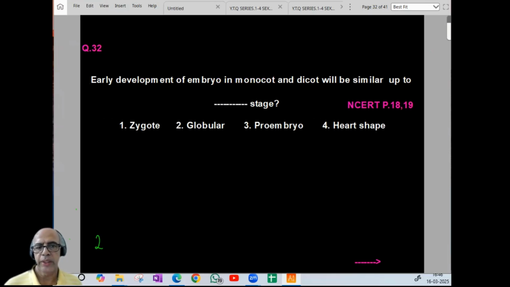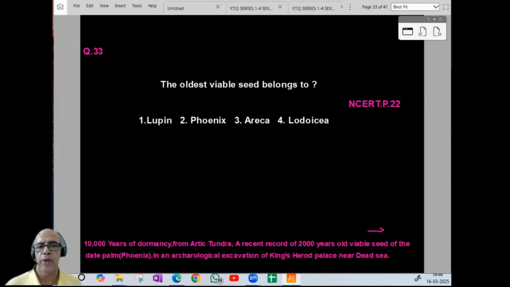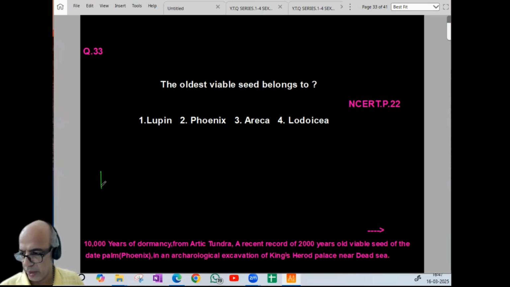Famous question. Now 33. Oldest viable seed belongs to. It belongs, NCERT-wise, to lupin, and it is having 10,000 years of dormancy from the Arctic tundra. A recent record of a 2,000 years old viable seed of the date palm Phoenix, from an archaeological excavation of King Herod's Palace near the Dead Sea. So here also the viability test is called TTC. So generally the viability test is TTC, triphenyl tetrazolium chloride test. So 33, option-wise, it is 1.